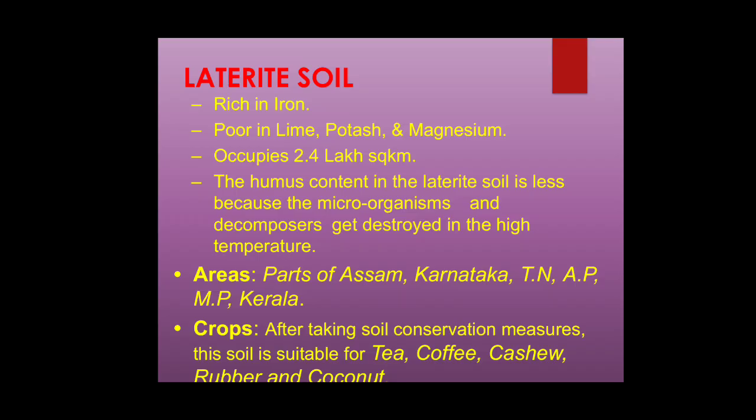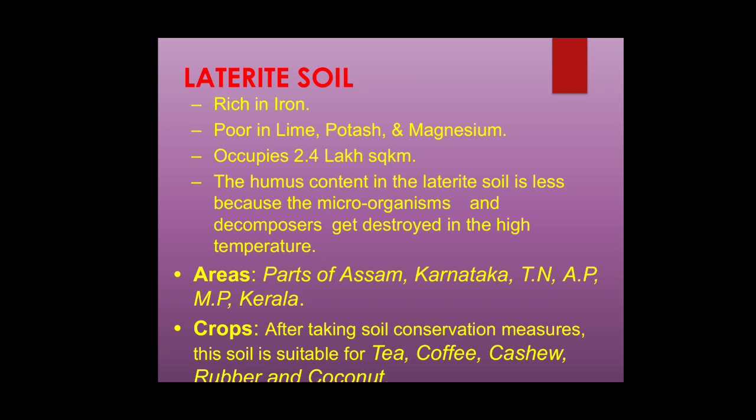Laterite soil is rich in iron, poor in lime, potash and magnesium, and occupies almost 2.4 lakh square kilometers of the Indian region. The humus content in laterite soil is less because the microorganisms and decomposers get destroyed in the high temperature. Because the soil is exposed to continuous heat and also continuous rain, the microorganisms die very soon, and the acidic nature of the soil also plays a major role in destroying them.